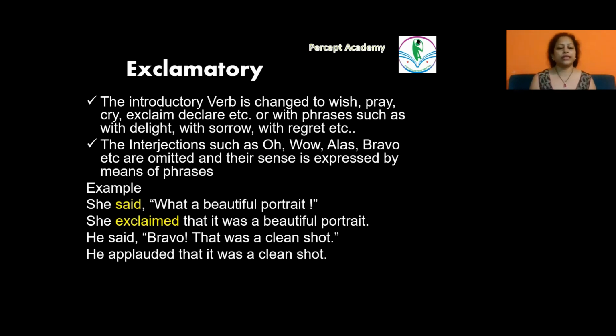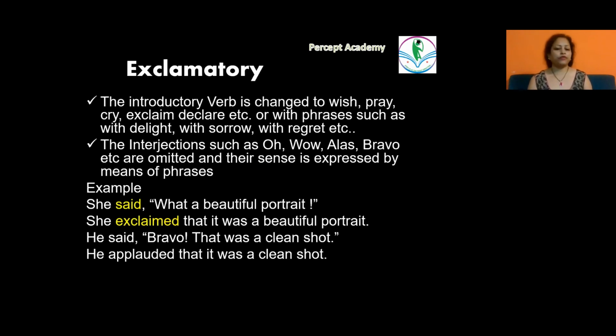For example, she said, what a beautiful portrait. She exclaimed that it was a beautiful portrait. Now, from what a beautiful portrait, it becomes a normal sentence. It was a beautiful portrait. And the word exclaimed tells us that the sentence in the direct speech was an exclamatory sentence.